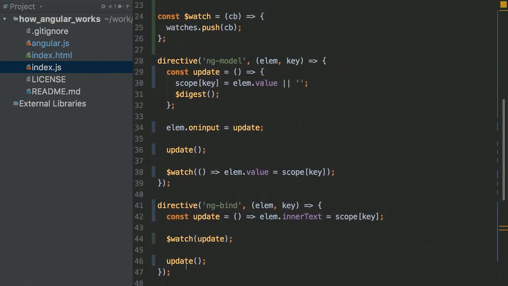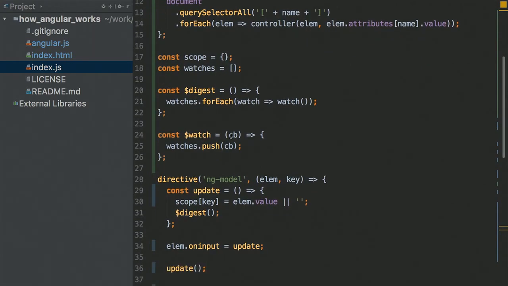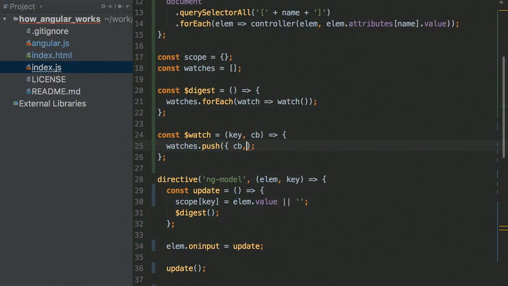So I want to change my watch directive, watch callback, to get a key and a callback, and run the callback only if there was a change on that key. Since the watch itself does nothing but save data, I'll just change my watches array to hold objects that hold both the key and the callback. And I'll let the digest handle the full complexity.